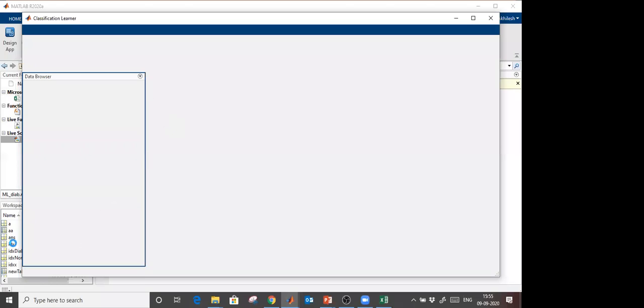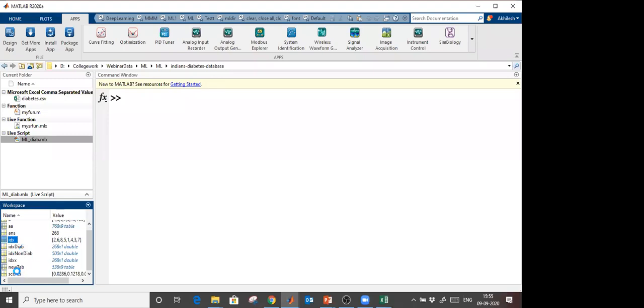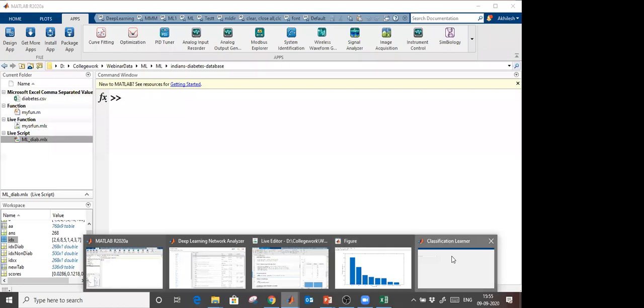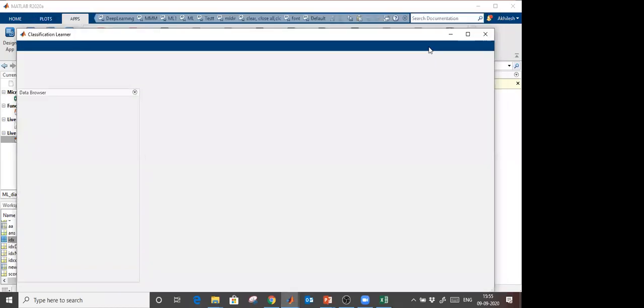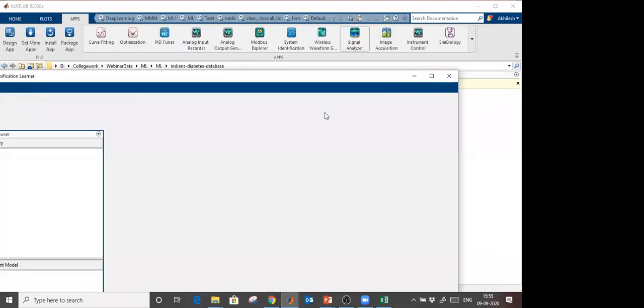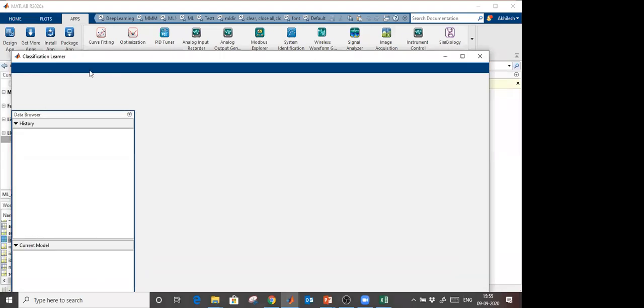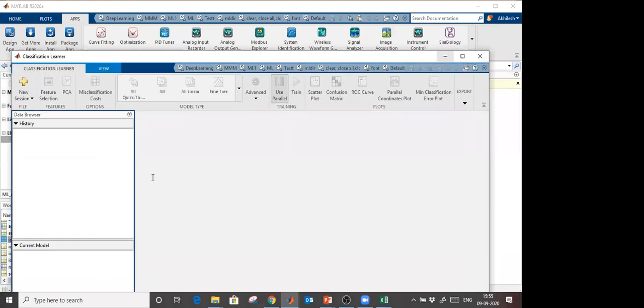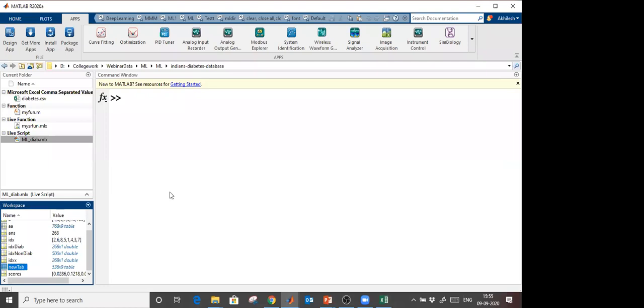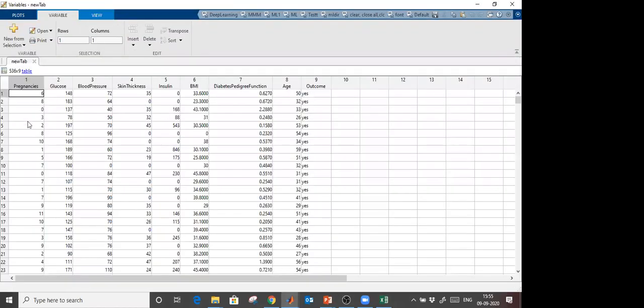First of all, the table which I have here is a new tab, the name is new tab, and it is still opening. Let it open first, then I will show you how you can access this. Okay, it is open now. This is the table which I created. You see that 9 are predictors and the last column is the output.